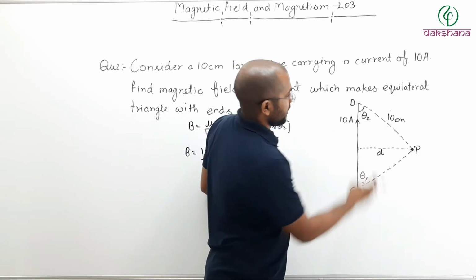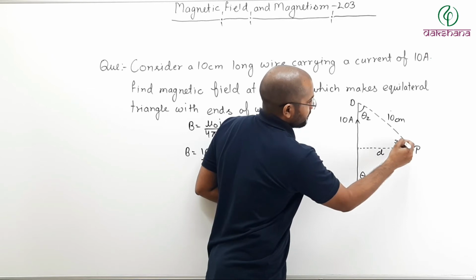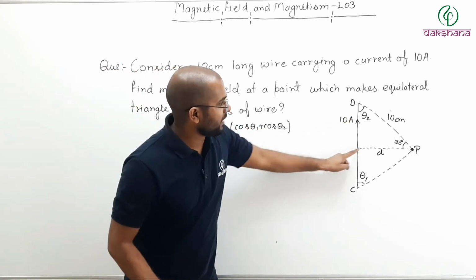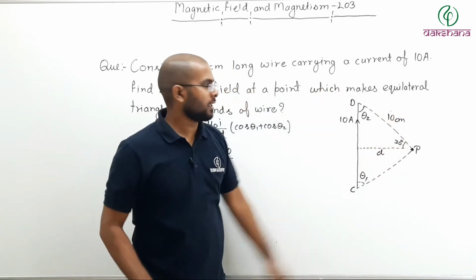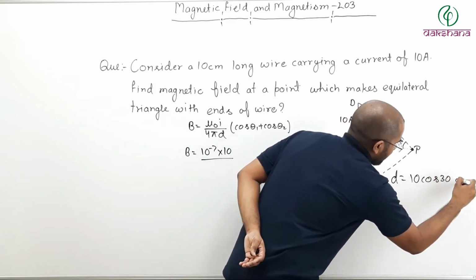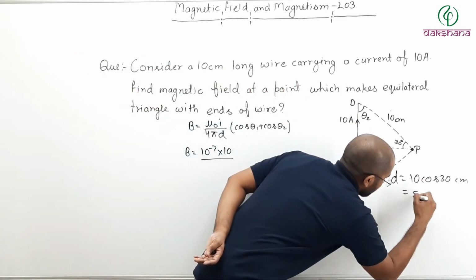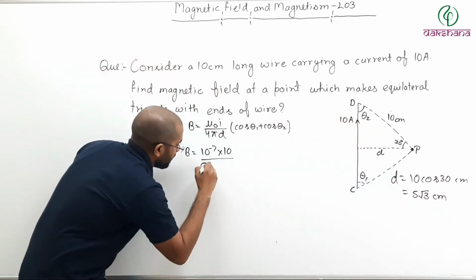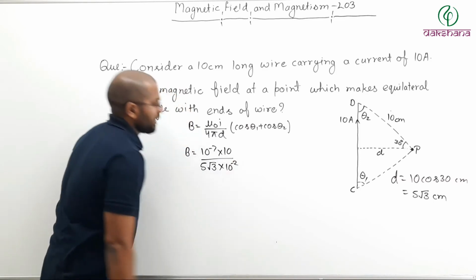And since this is equilateral, the total angle here is 60 degree and half will be 30 degree. Then d can be written as nothing but, see, this is a 90 degree triangle, right? So this is 10 centimeter, cos 30 will be equal to d. So d is nothing but 10 cos 30 centimeter. Cos 30 is root 3 by 2. So d is nothing but 5 root 3 centimeter. So in place of d I can write 5 root 3. It is in centimeter, so 10 to the power minus 2 meter.